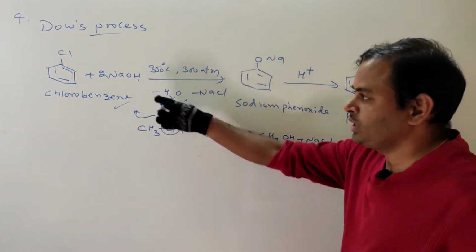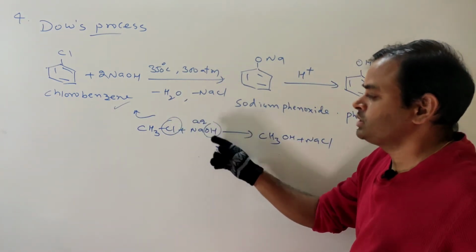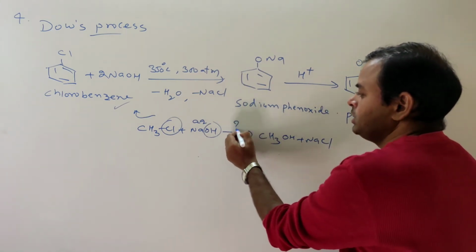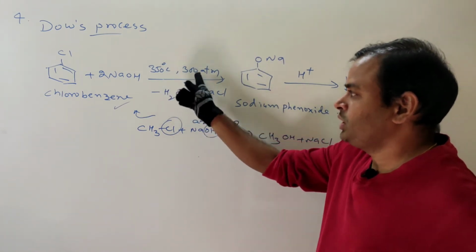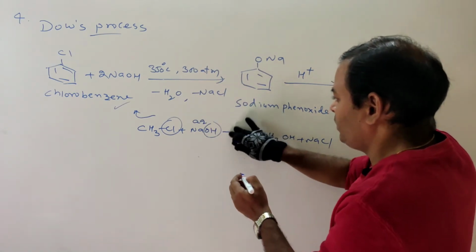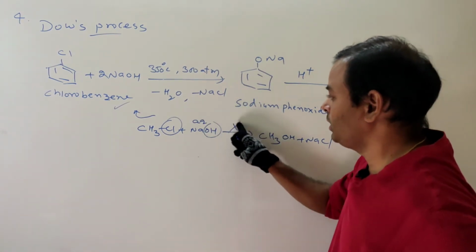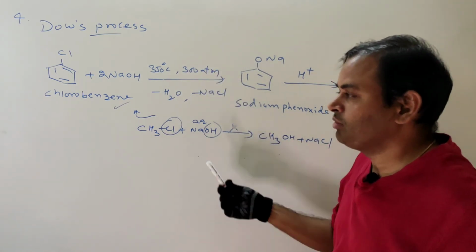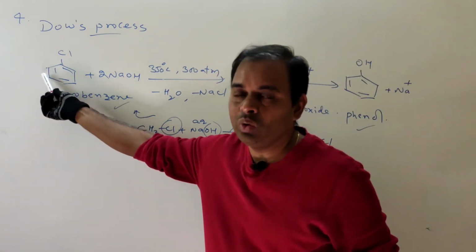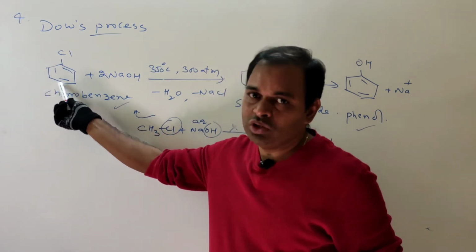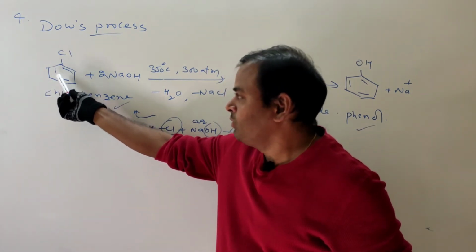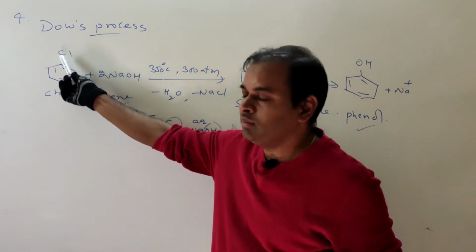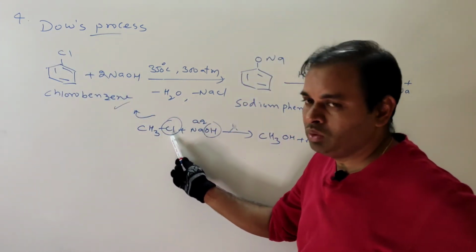In both cases Cl is substituted with OH, but here this much temperature and pressure is not required. For chlorobenzene, high temperature and high pressure are required because of the low reactivity of chlorobenzene. That low reactivity is due to the carbon-halogen bond polarity; it is less polar compared to this one.